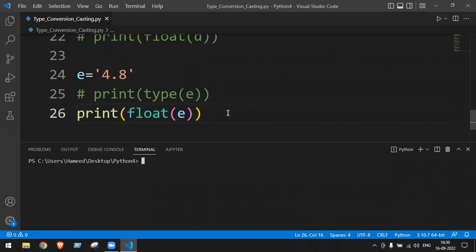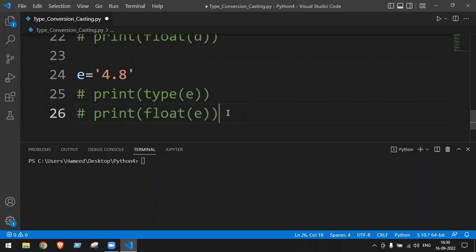Now tell me one thing clearly. Suppose this line number 26, if I remove it, or keep it as a comment, will the value of the float be saved anywhere, or will it go off? 4.8 is stored in e as a string, it's not float, right?